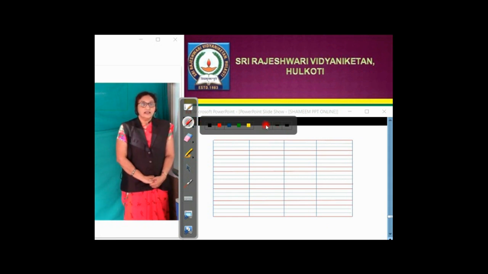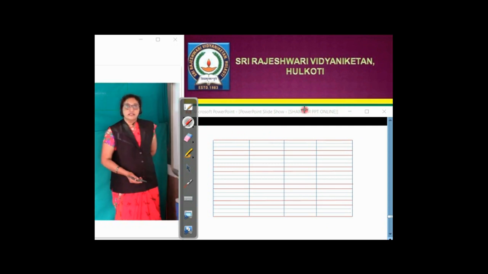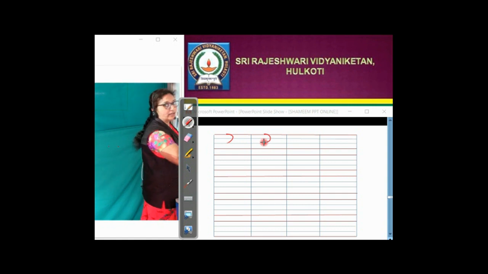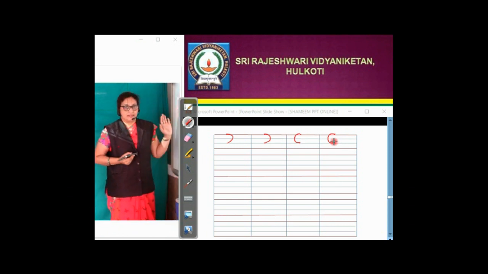Okay, curve. How to write the curve? See here. How to write the curve? See here, children. One dot on the red line, one more dot on the blue line. Right? Join the dots. Curve. This is called curve. Again. One dot on the red line, one more dot on the blue line. Make a curve. Like that you have to practice. Half circle.